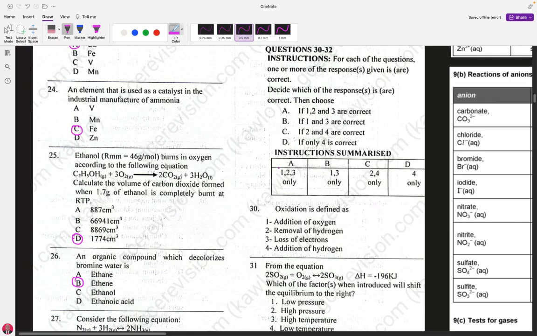Reduction, on the other hand, is gain of electron or a decrease in oxidation number. Now, you could also define oxidation in terms of oxygen. Oxidation is the addition of oxygen into a compound. In organic reactions, oxygen is used in the oxidation process. So addition of oxygen to a compound is also defined as oxidation.